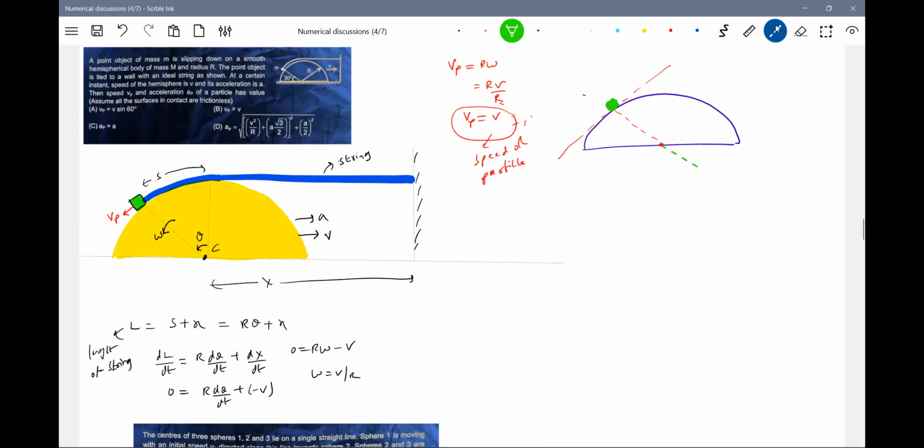This will be the common normal. Let this be the common tangent. This will be the n cap, let me define. And let this be the t cap. And this angle we know is 30 degrees. I think these things will help.